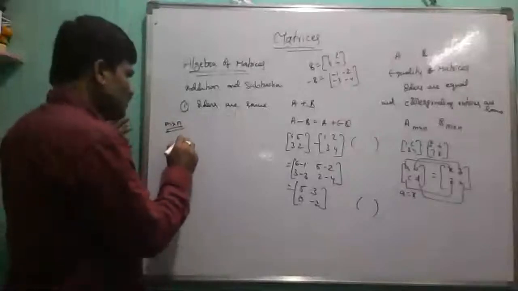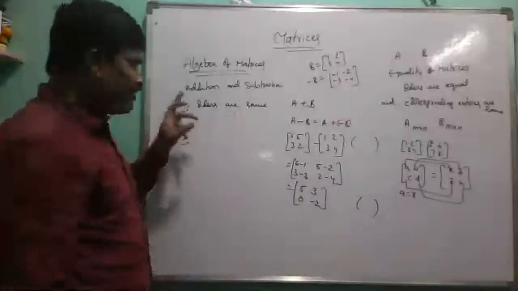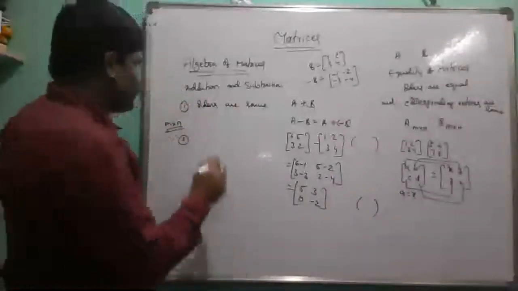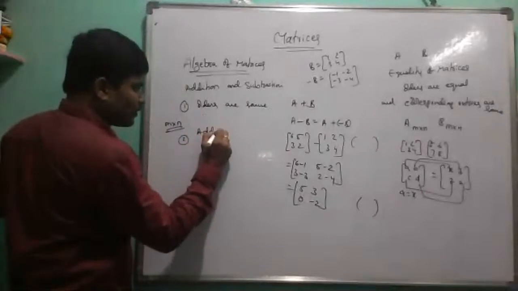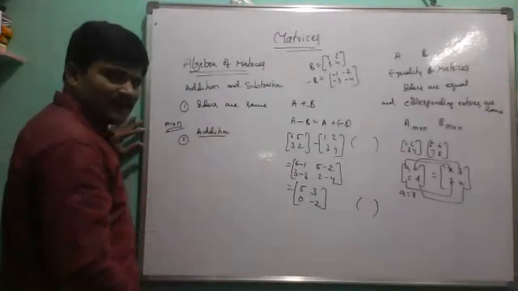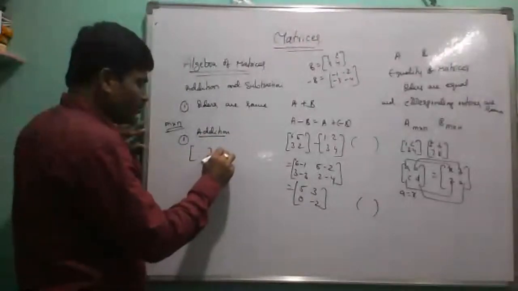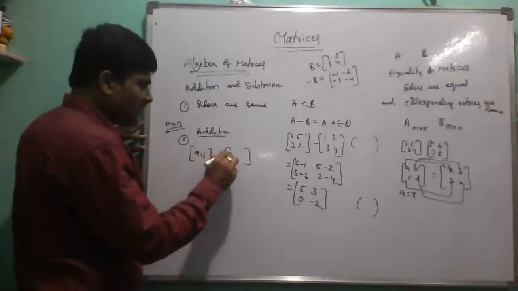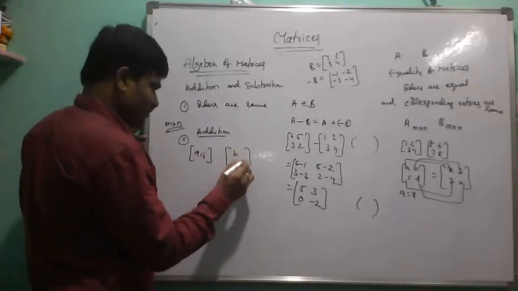Similarly, in addition or subtraction, first we take addition. Suppose we take two matrices, in that matrix this is Aij, and suppose this is Bij.